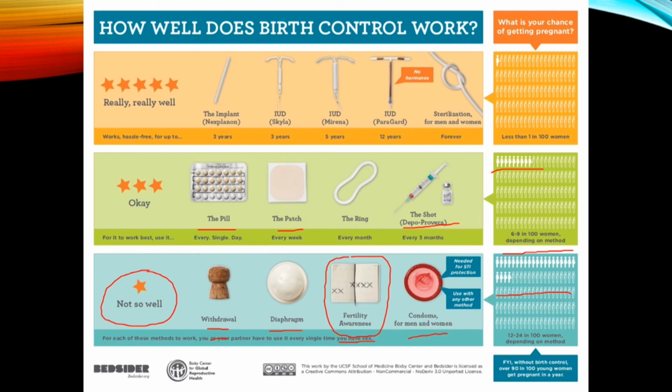And then we have the most efficient ones at the top here, which are more to do with where doctors might be required. The first one is an implant. The person might need an implant, possibly into their arm. They have this implant, and that implant is constantly releasing the hormones. It's a little bit like the patch, whereas the patch might last for maybe a month, the implant maybe lasts for even three years. So again, we have this implant.